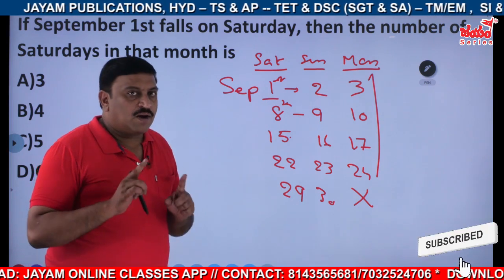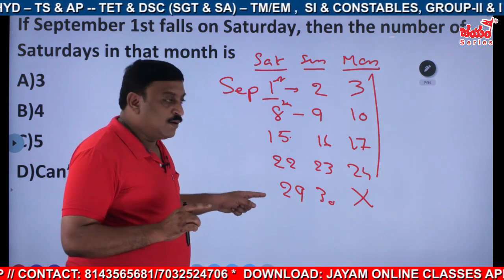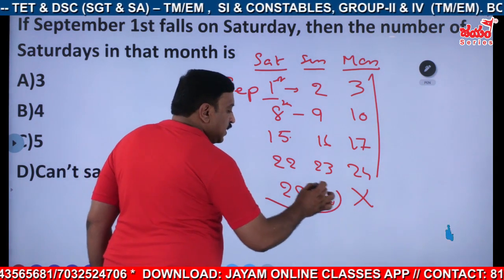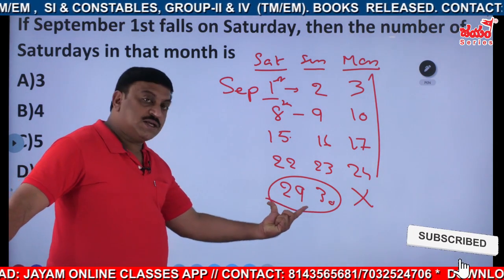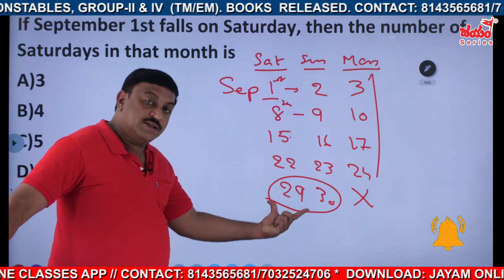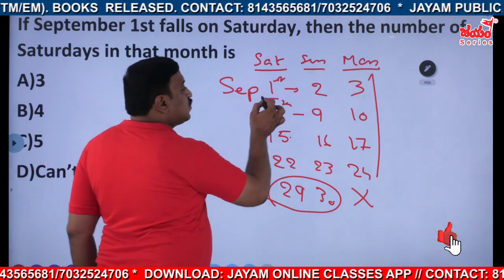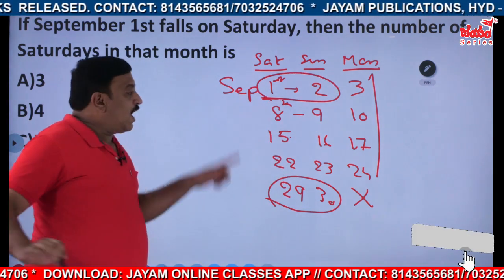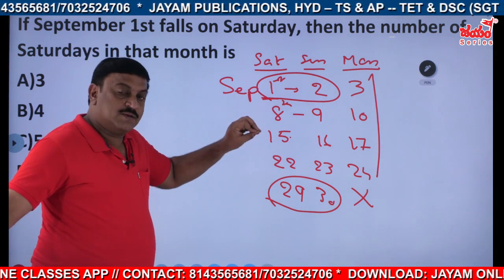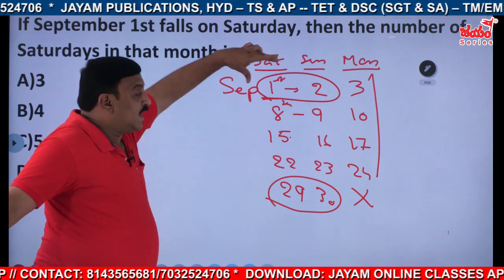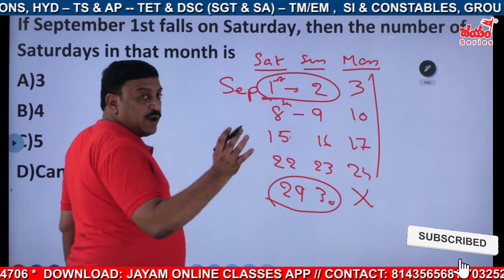Now we got one logic, just observe this one. Saturdays or Sundays, they appear based on the number of days in that month. So if it is a 30 days month, the days on which the first 2 days come, or the last 2 days come, will appear 5 times. 1, 2, 3, 4, 5. In a 30 days month, you write that one.